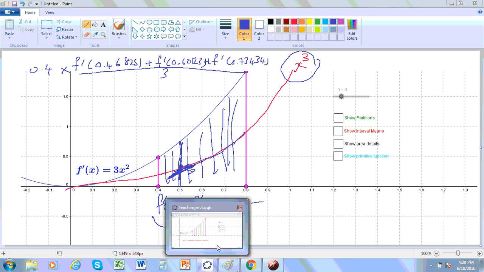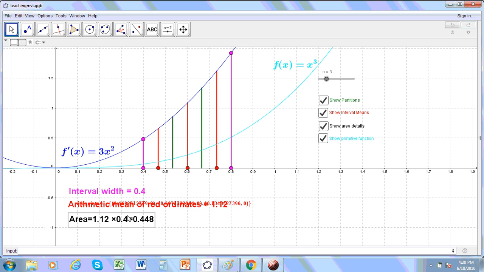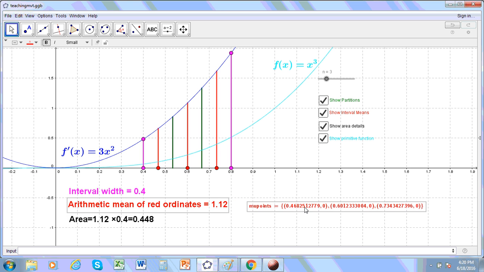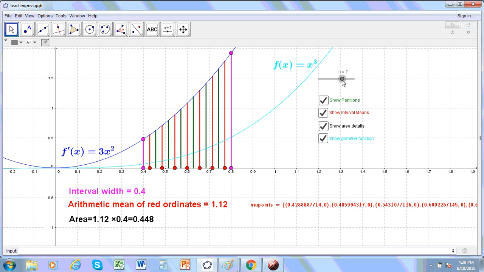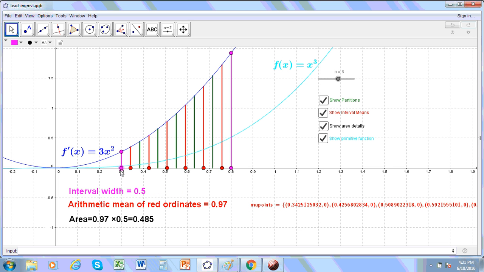And in the applet, the way you see it done is as follows. Let's just move that out of the way now. Okay, so the arithmetic mean is 1.12. And notice that it doesn't matter how many partitions I have. That arithmetic mean never changes in there. The only time it will change is if you move these dots like that, right?